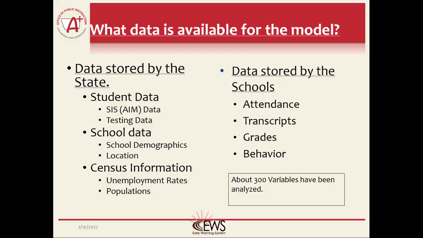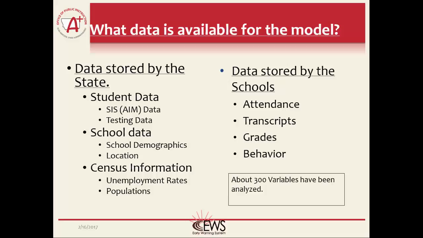There is also data available on the individual schools. This includes things such as school size, school location, the percent of American Indian students in the school, and other data. Along with the school and student data, there is also data available through the census that includes town population, poverty rates, unemployment rates, and more.